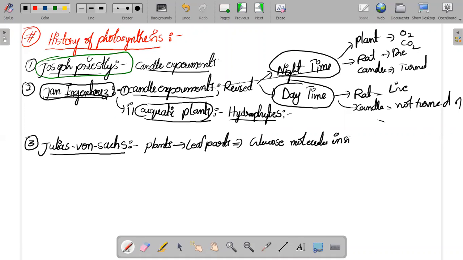This is the statement given by Julius von Sachs, that these plants, especially the leaf part, and that too inside the leaf part, the green color area, produce glucose. What is this green color area? During that time, they didn't have that much knowledge of what this green color is.